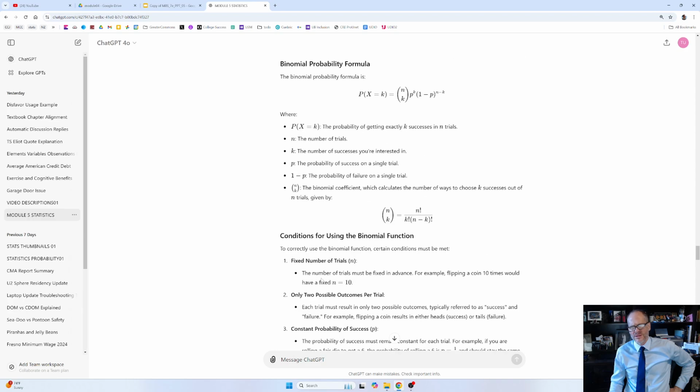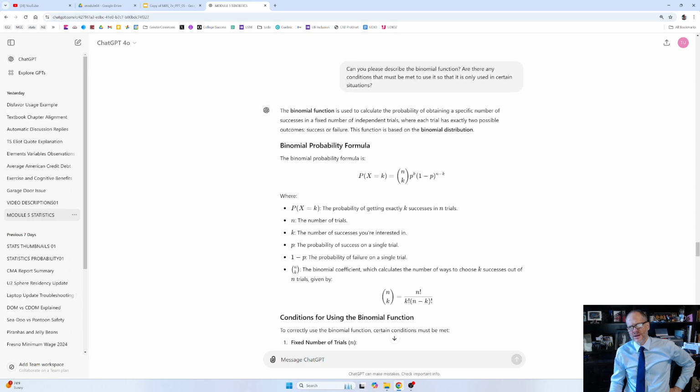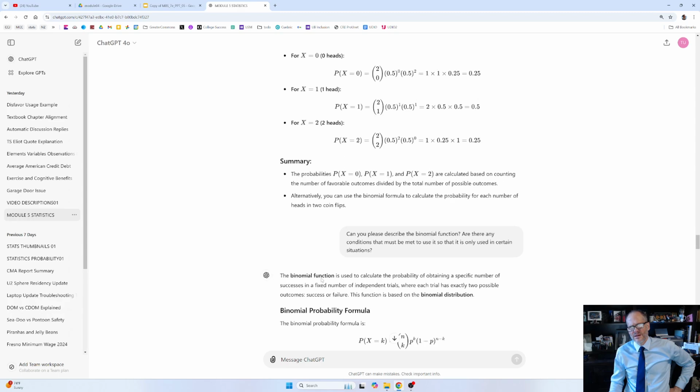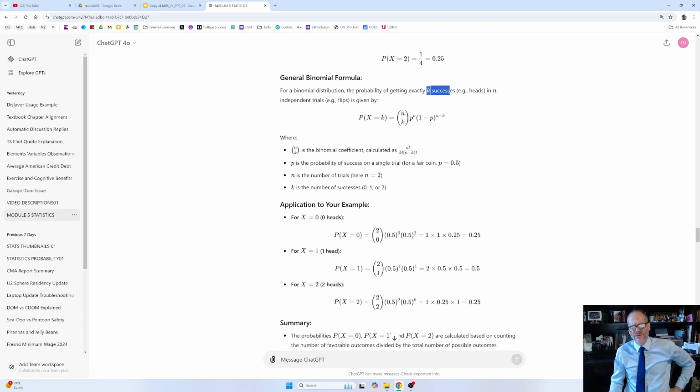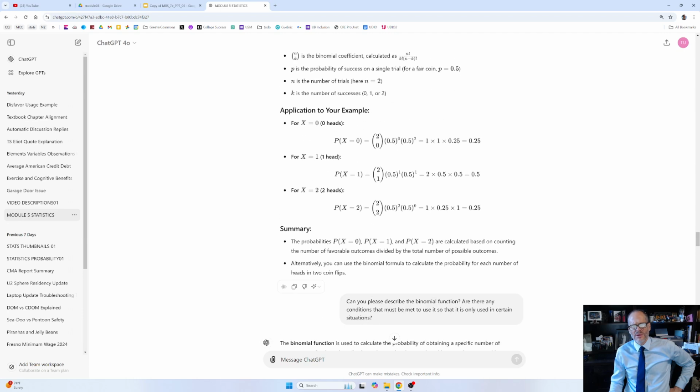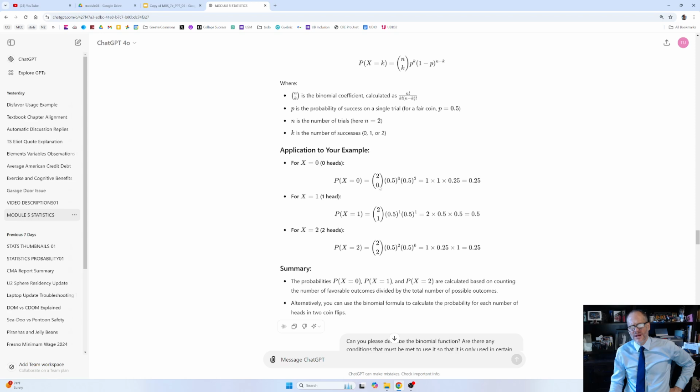So when you have all those situations, you can calculate the probability of how many successes, getting heads, where k is number of successes out of how many trials, n. You could calculate the probability of that. The probability of getting 0 heads out of 2 trials, probability of getting 1 head out of 2 trials, probability of getting 2 heads out of 2 trials. You could calculate that probability.